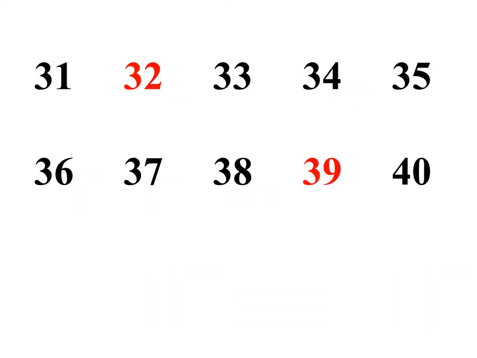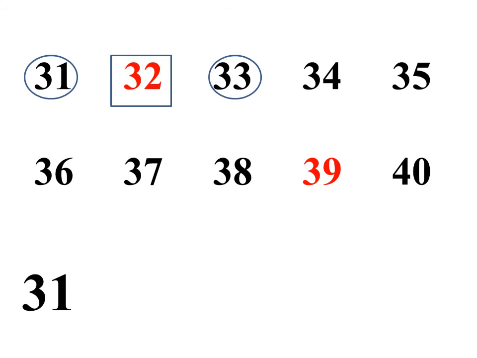Now I have numbers from 31 to 40. Again I choose two numbers and the numbers are 31 and 33. And now you can easily tell me what comes in between these two numbers. अब आपको समझ में आ रहा है ना? आप आसानी से बता सकते हैं कि इन दोनों नंबर्स के बीच में कौन सा नंबर मिसिंग है, यानी कि कौन सा नंबर आएगा इनके बीच में? 31 और 33 के बीच में कौन सा नंबर आएगा? 32. Very good. So 32 comes in between 31 and 33.